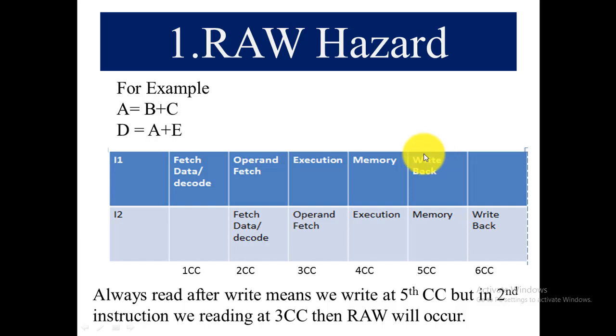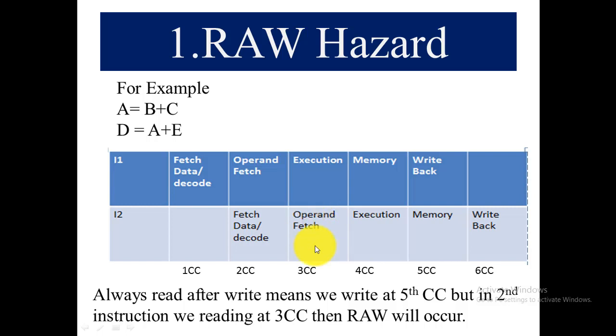While in the second instruction, we are fetching the data in the second clock cycle and the third clock cycle. So here we need the value of A, which is not available because instruction 1 will write it in the 5th clock cycle and we need that data in the third clock cycle in the second instruction. So the hazard, the delay, will occur.